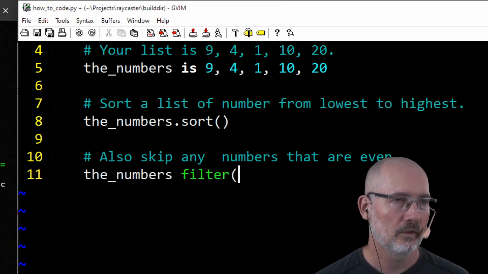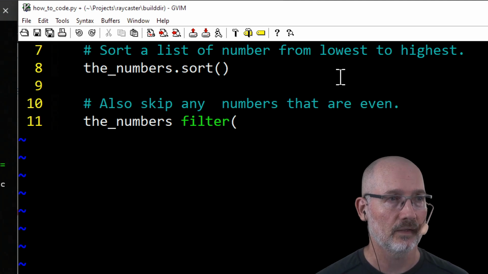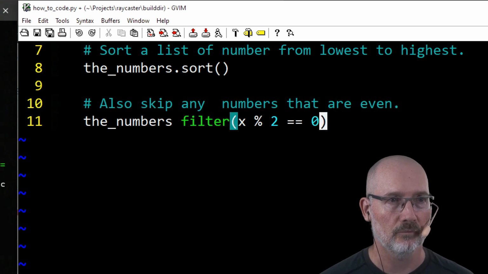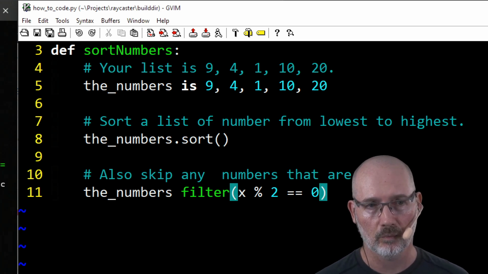where, and this is where it becomes important. How do you tell if a number is even or not, right? So you could say where x mod 2 equals 0. That's just the way you check if it's 0. Okay, so now we have this code. This won't work, but that's not the point.